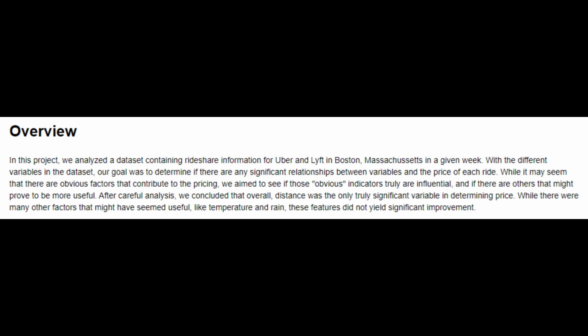While it may seem that there are obvious factors that contribute to the pricing, we aim to see if those obvious indicators truly are influential and if there are others that might prove to be more useful. After careful analysis, we concluded that overall, distance was the only truly significant variable in determining price. While there were many other factors that might have seemed useful, like temperature and rain, these features did not yield significant improvement to our predictive model.